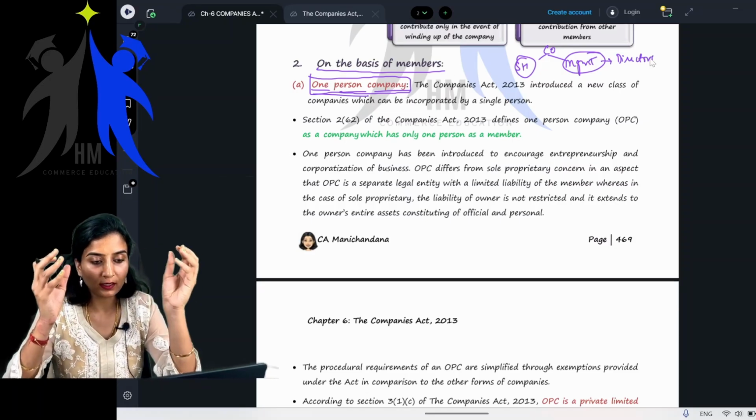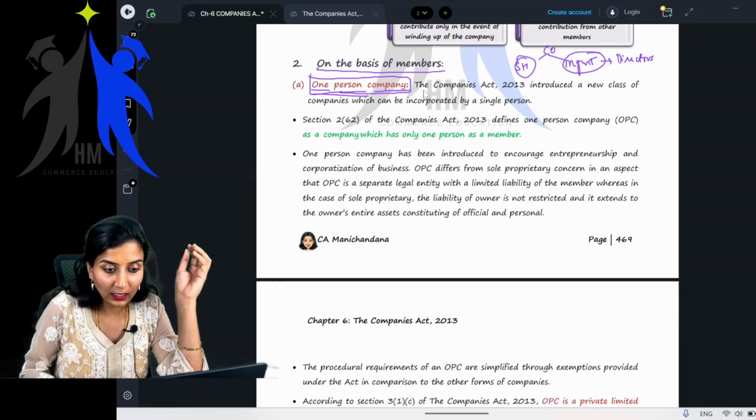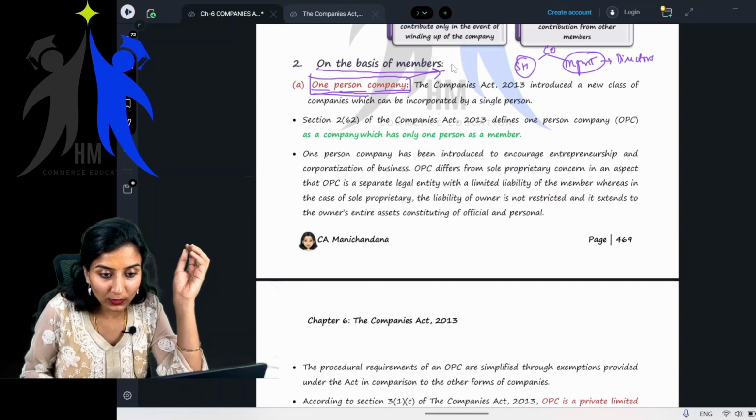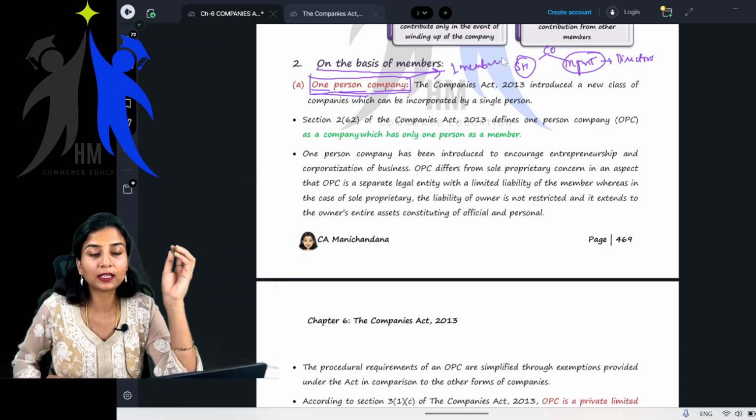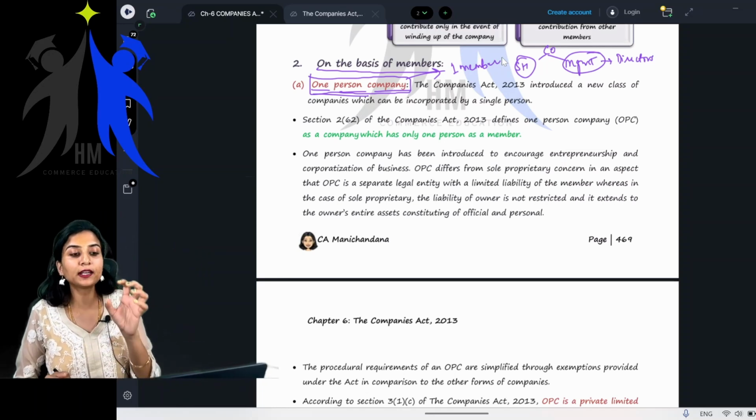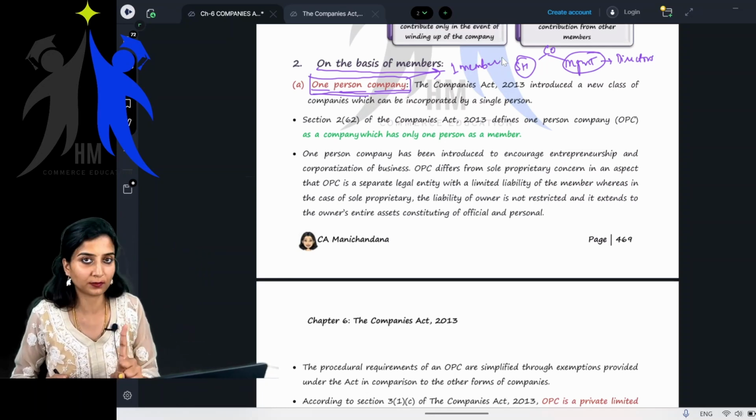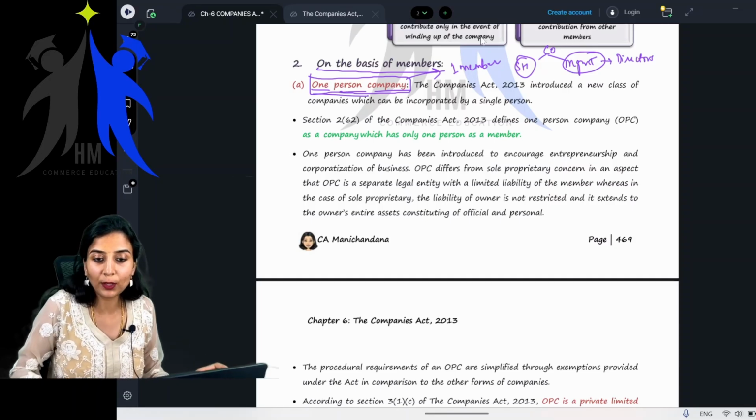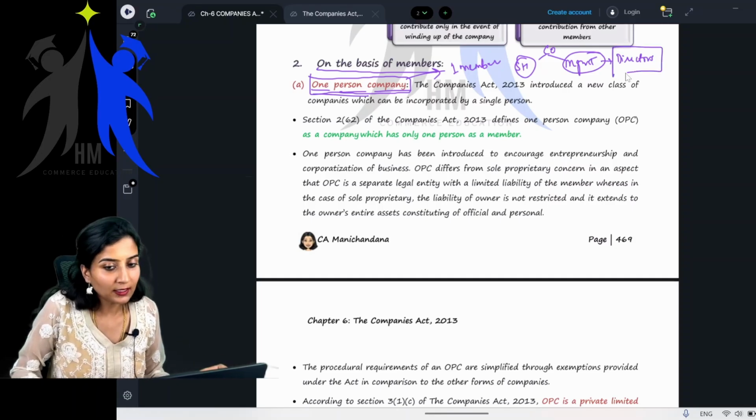Make one thing clear. What is that? A one person company is a company where there is only one member, only one shareholder. So 100% ownership is with a single person. When it comes to management or directors, this does not apply.